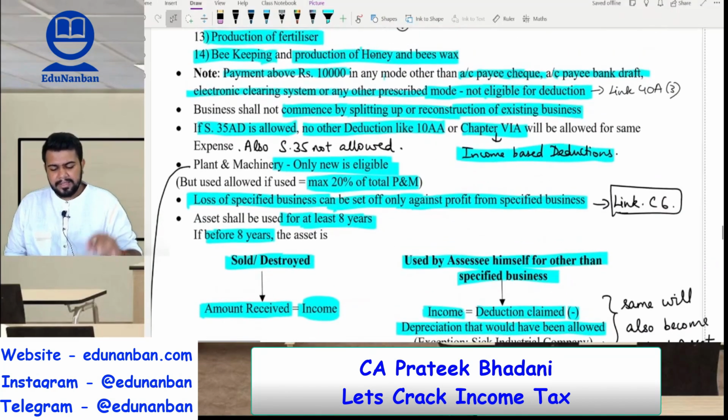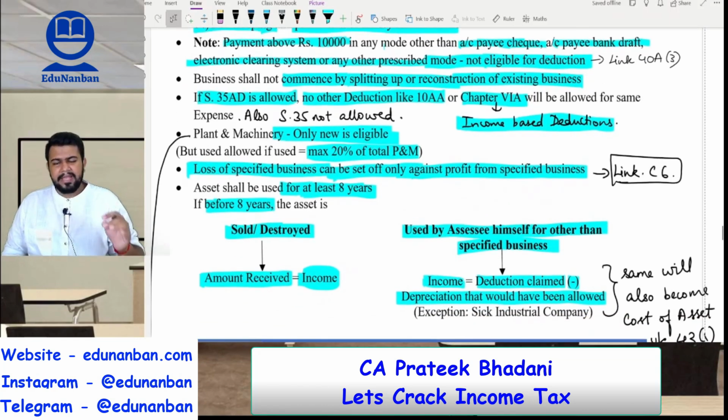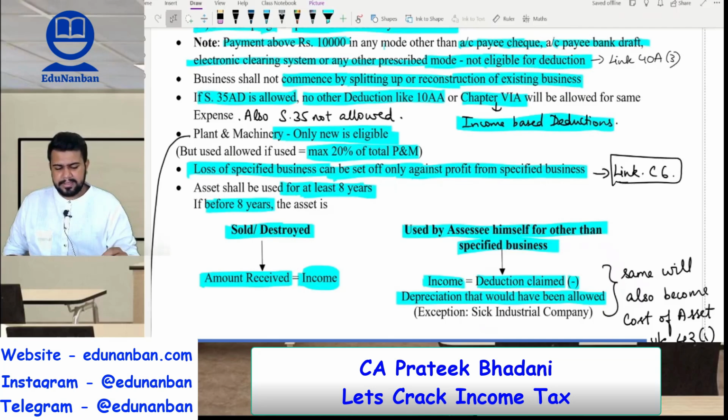Then the business should be a new business. It should not be commencing by splitting up or reconstruction of an existing business. Then if 35AD is allowed, then on the same amount the deductions like 10AA and income based deductions under chapter 6A are not going to be allowed.